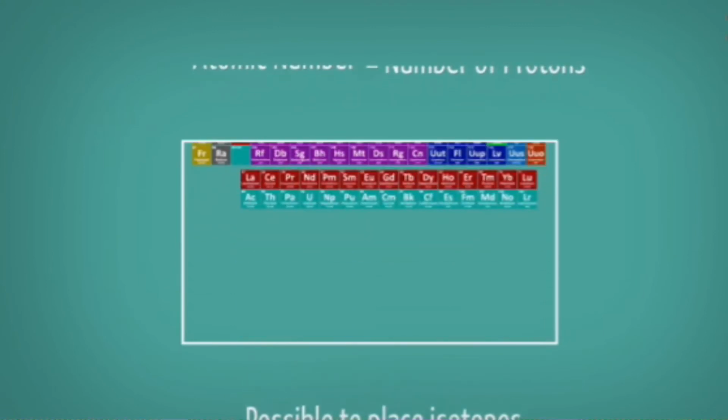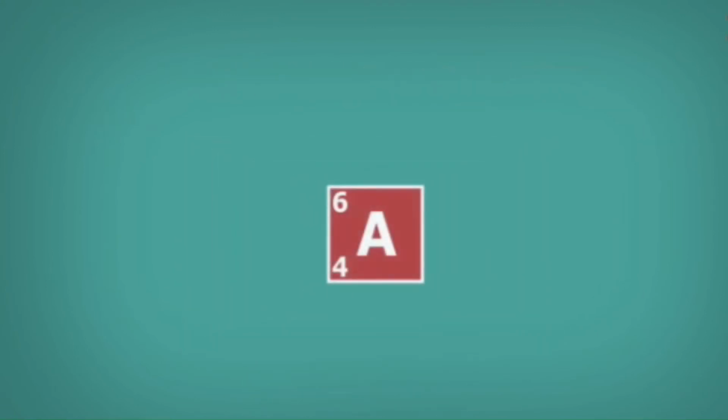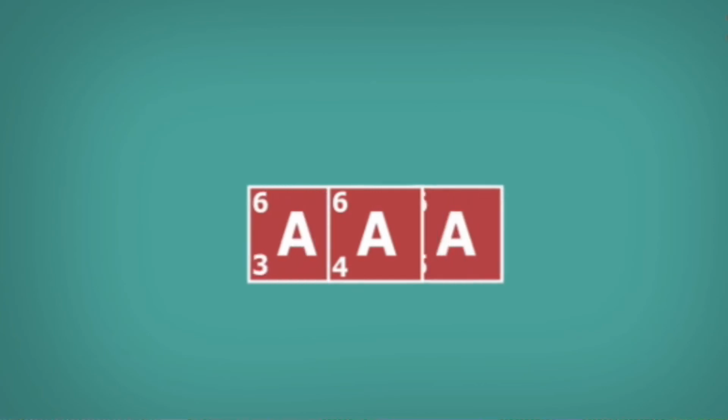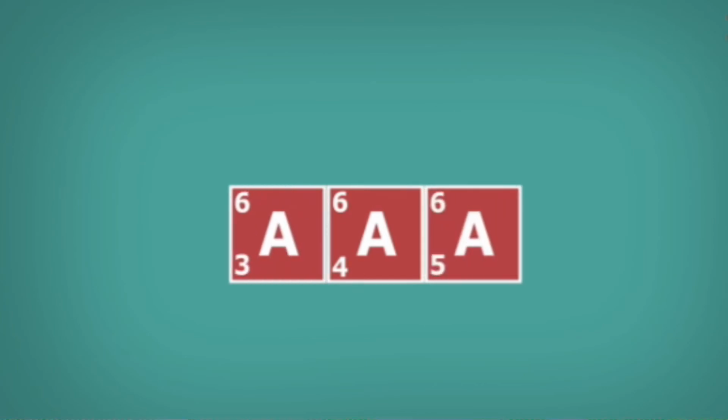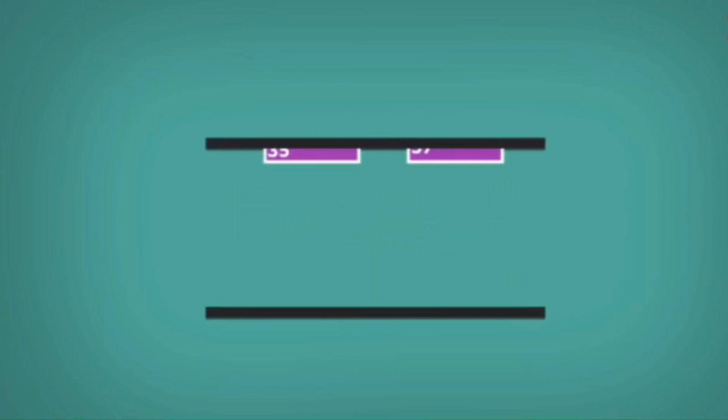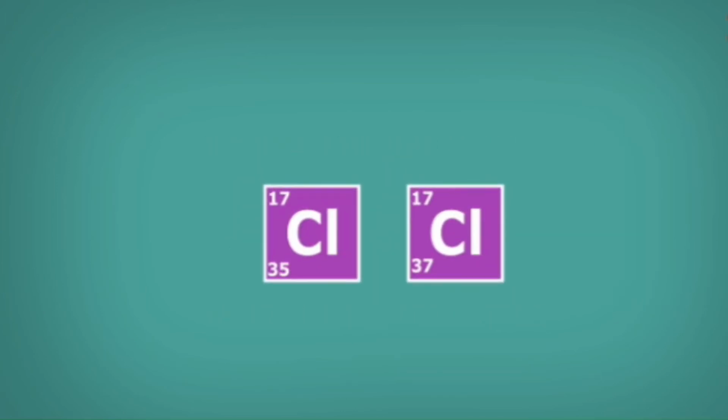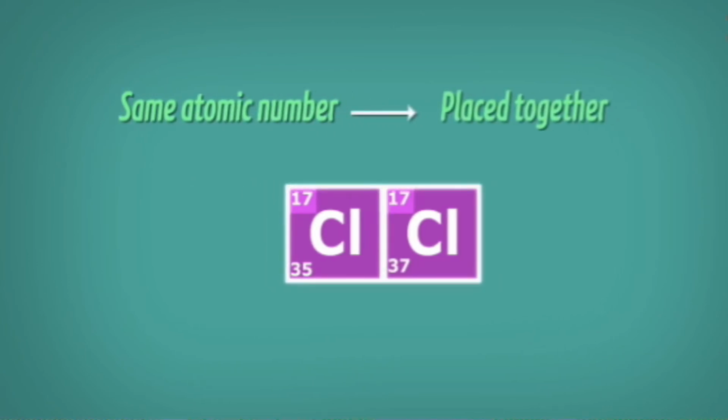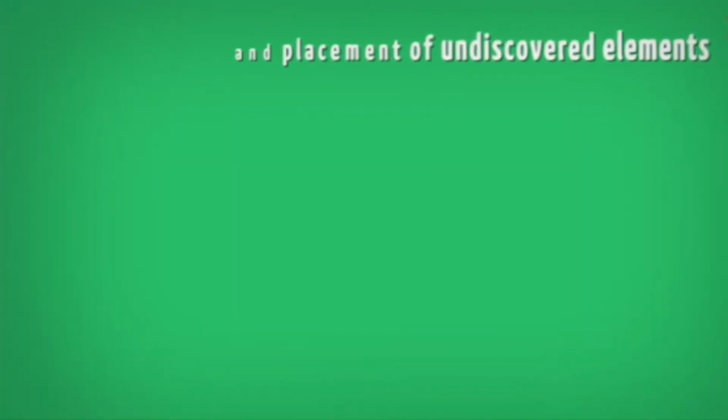So it is possible to place the isotopes now. Clear? Whatever the element, the mass numbers we are not going to consider, and atomic numbers we are going to consider. So the same atomic number has been grouped into only one. Now chlorine has 2 isotopes, one is 35 and one is 37. Both have the same atomic number, right? So these 2 are grouped together under the same atomic number, placed at only one place, 17, together as a single element.